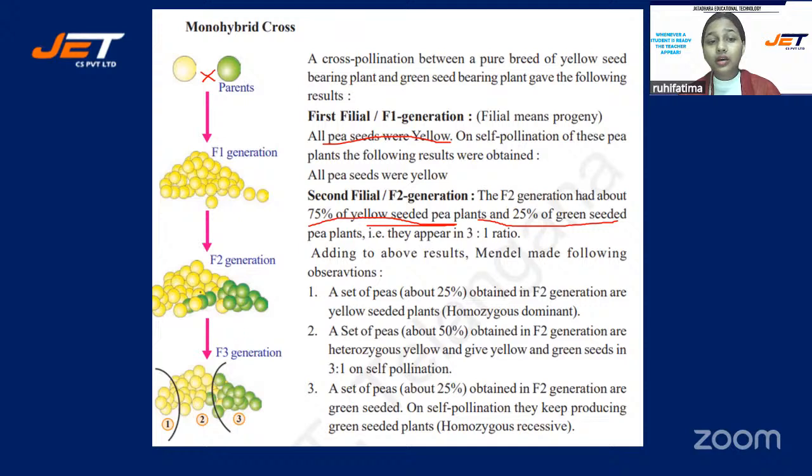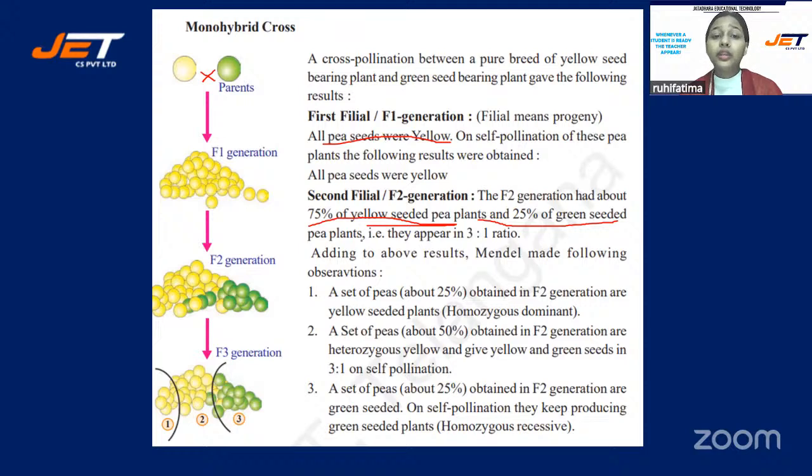75% yellow and 25% green. Okay, in the F1 generation, there was a self-pollination of only yellow, yellow, yellow, yellow. And then when he found all the pea pods with yellow seeds, he cross-pollinated with the green one and he found that the ratio is 3 is to 1.